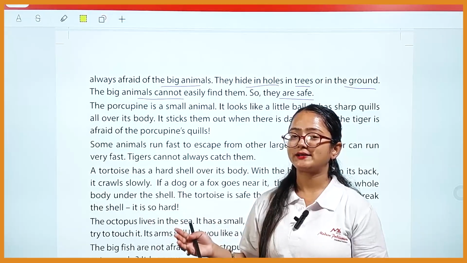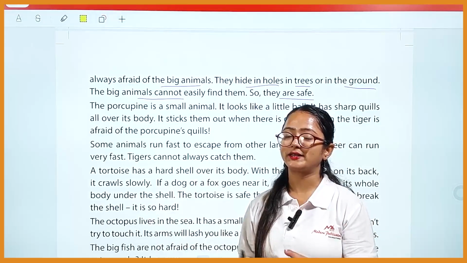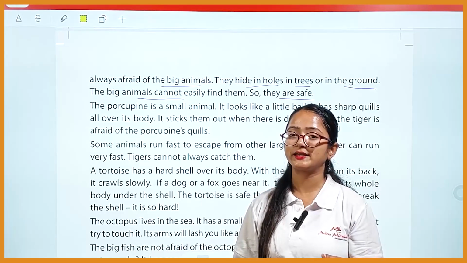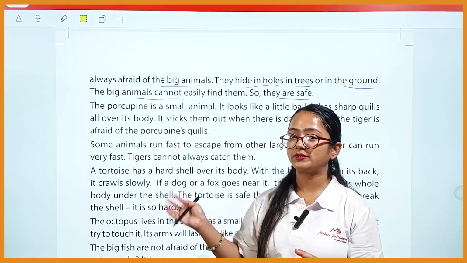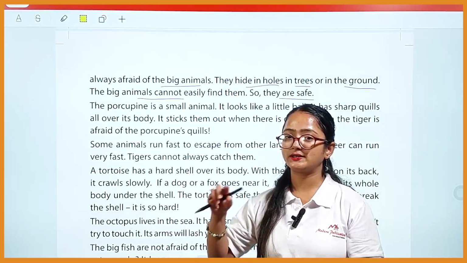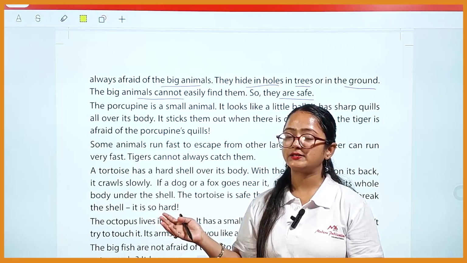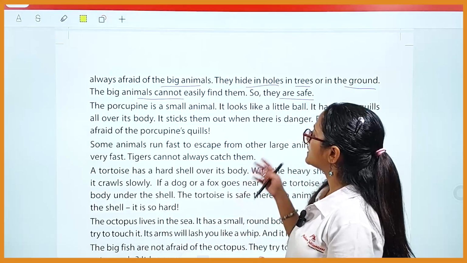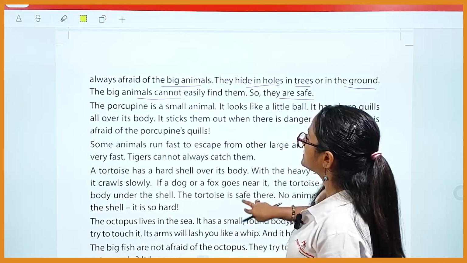That is how they are totally safe. That is how they keep themselves safe, by not getting noticed in the eyes of the wild animals, in the eyes of the other big animals. So that is how they hide in their place and stay safe there.